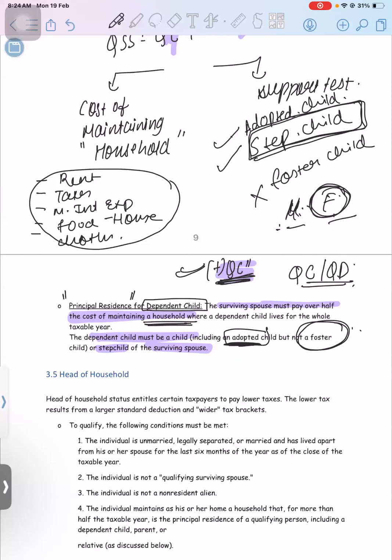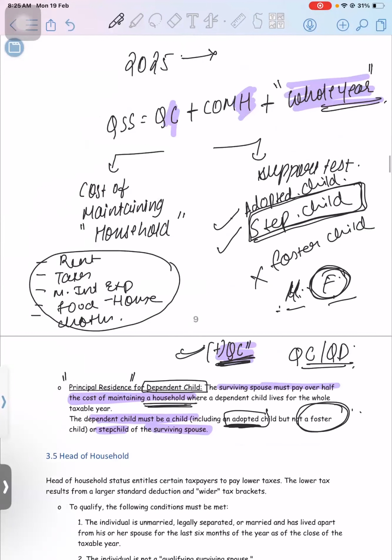Always see the wordings in the question. If it is given as an adopted child, that is fine. If it is given as a stepchild, that is fine. If they are giving you the word foster child, that is not allowed for qualifying surviving spouse status.